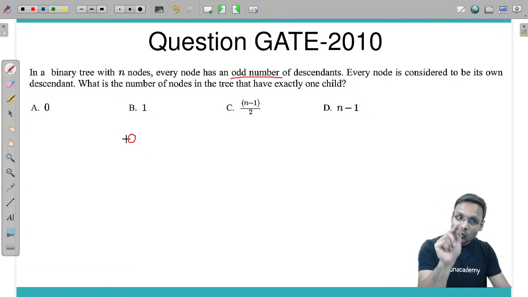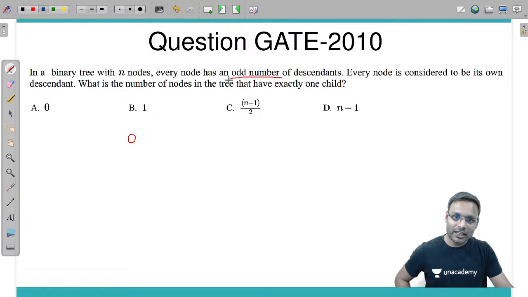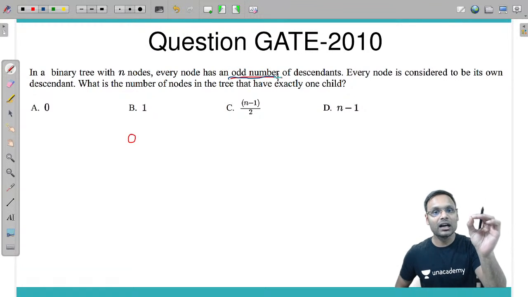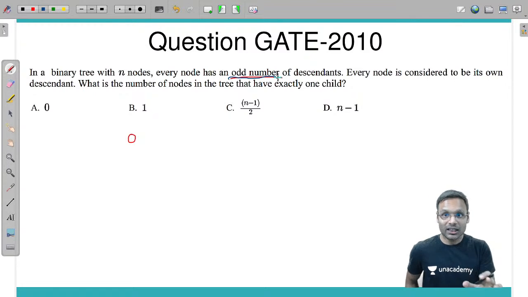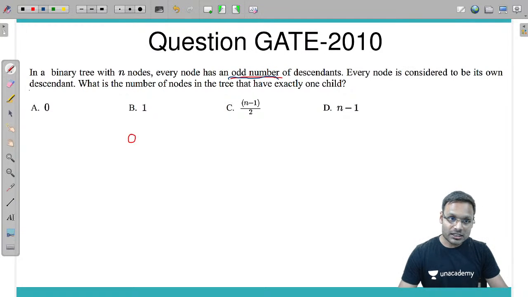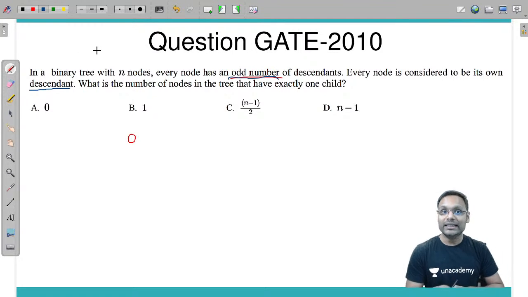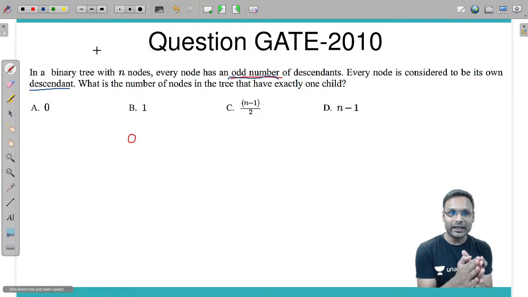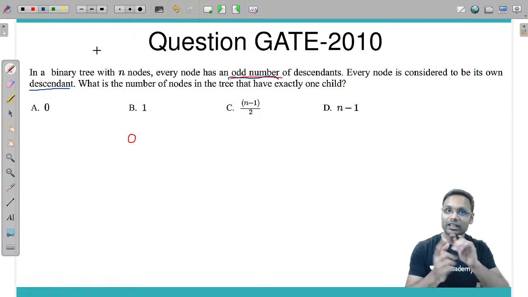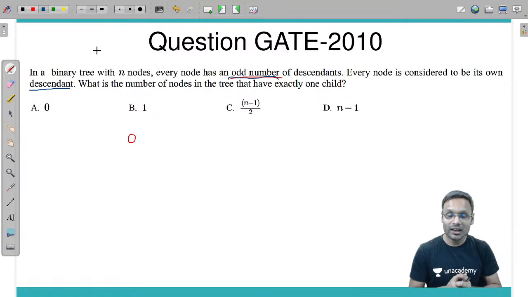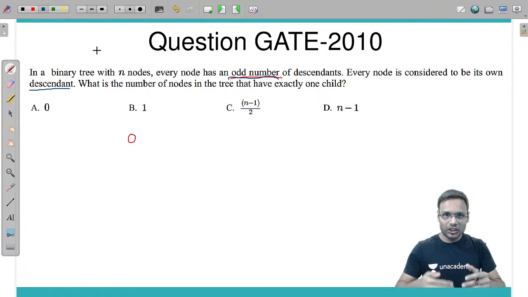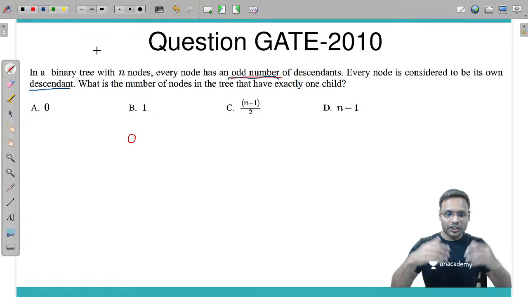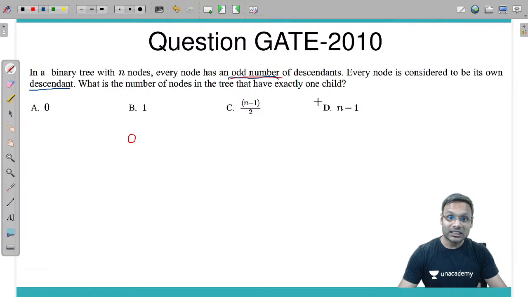If we include the node itself among the descendants, it is said that every node should have an odd number of descendants. But if we will not include the self node, then can I say that the node is having an even number of descendants? One descendant gets reduced. Even number of descendants means what? The children are even, children's children are even, which means the tree becomes a full binary tree.